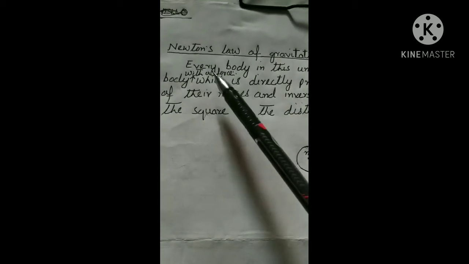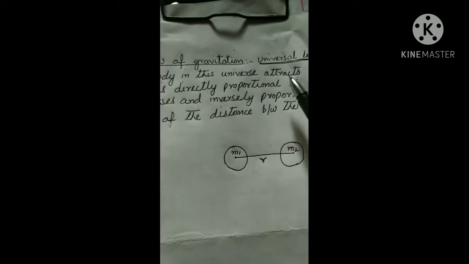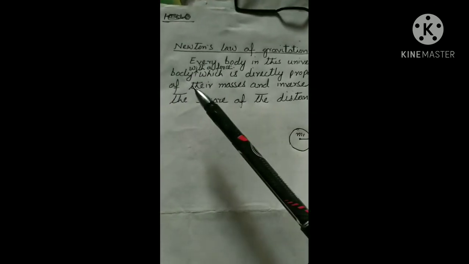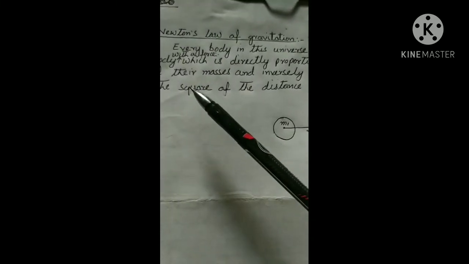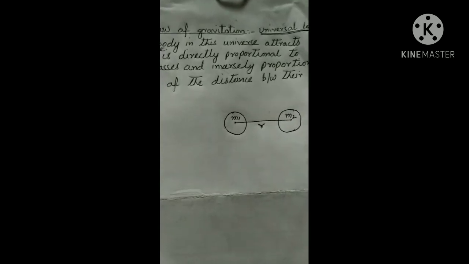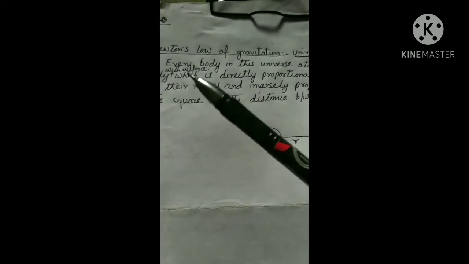First of all, I will give you the statement of the law. The law states that every body in this universe attracts every other body with a force which is directly proportional to the product of their masses and inversely proportional to the square of the distance between their centers.